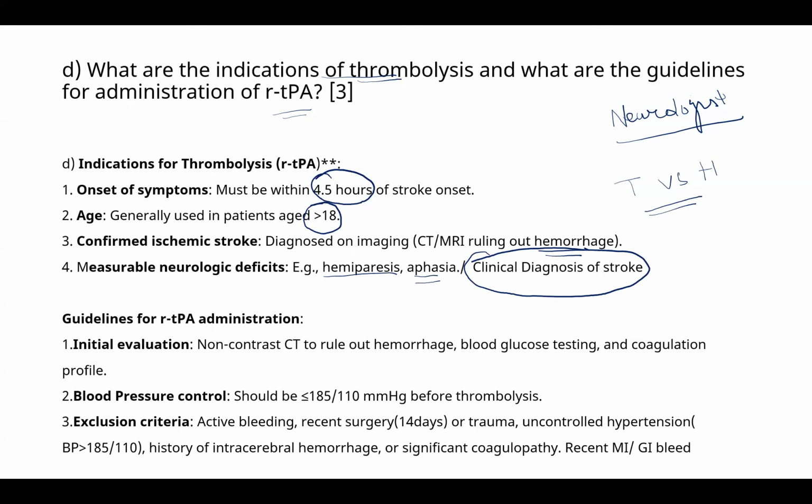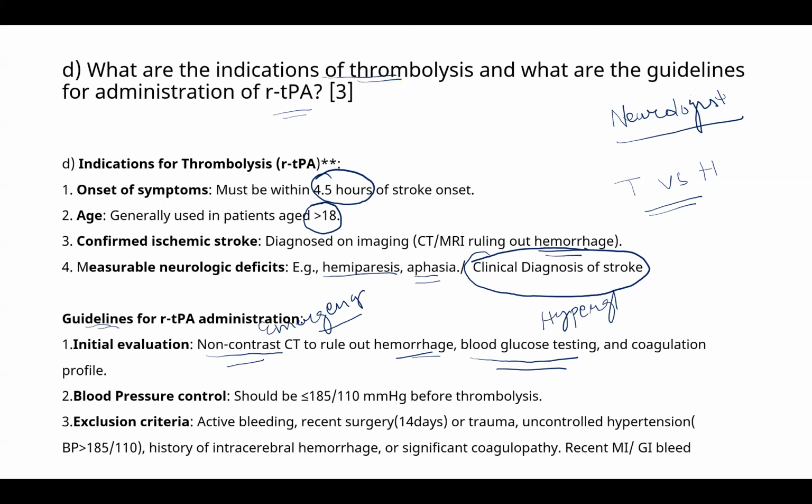Then what are the guidelines for rtPA administration? Initial evaluation: you have to go with NCCT, emergency. It is an emergency, and you must undergo an emergency CT scan, NCCT head, to rule out hemorrhage. Then you must undergo blood glucose testing. You have to correct the hyperglycemia, because correcting hyperglycemia might help the patient get better soon.